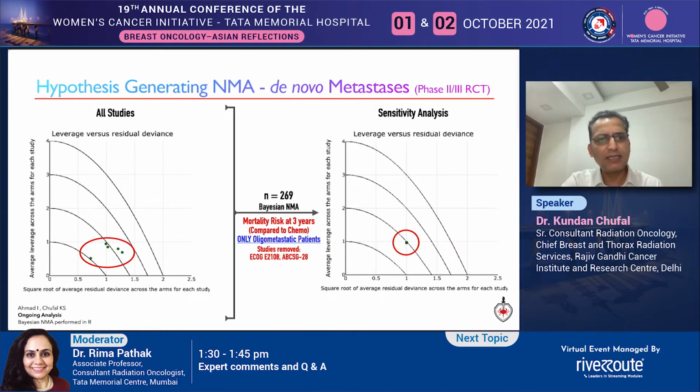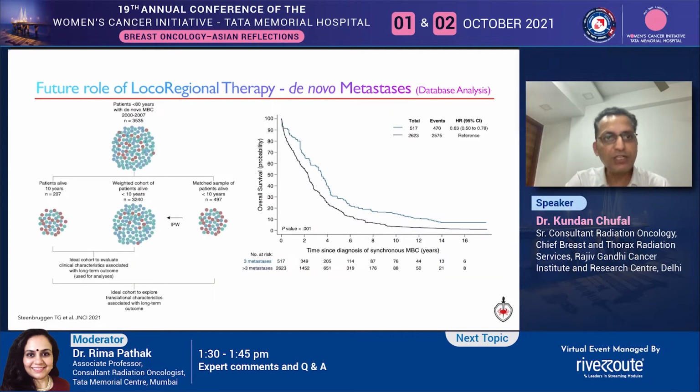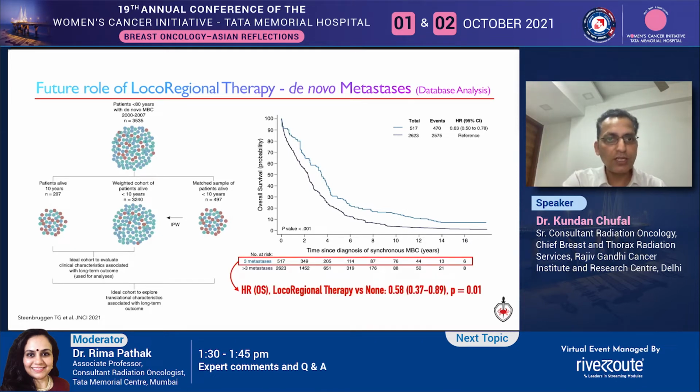But it must be said that the observations from our analysis are not without a precedent. Please have a look at this large registry analysis from Netherlands. The authors analyzed and balanced patients surviving more than 10 years with those surviving for a shorter duration. And the survival curves show a clear separation between those patients with the 3 or fewer metastases versus more. Even more interesting is that in patients who had 3 or fewer metastases, they found a remarkably better survival, which was 42% survival advantage with the administration of local regional treatment.